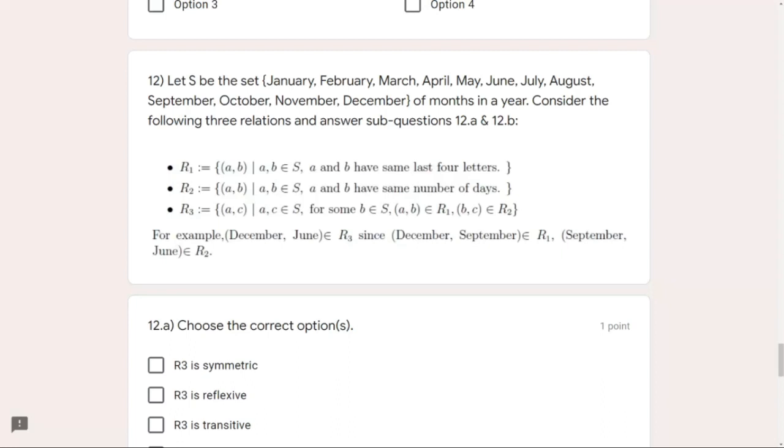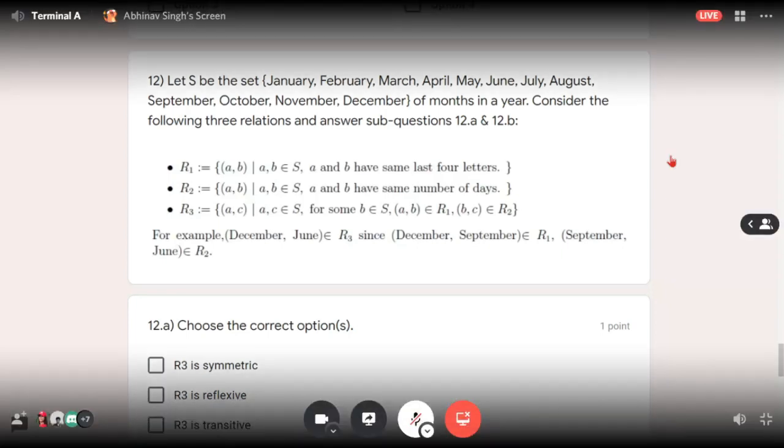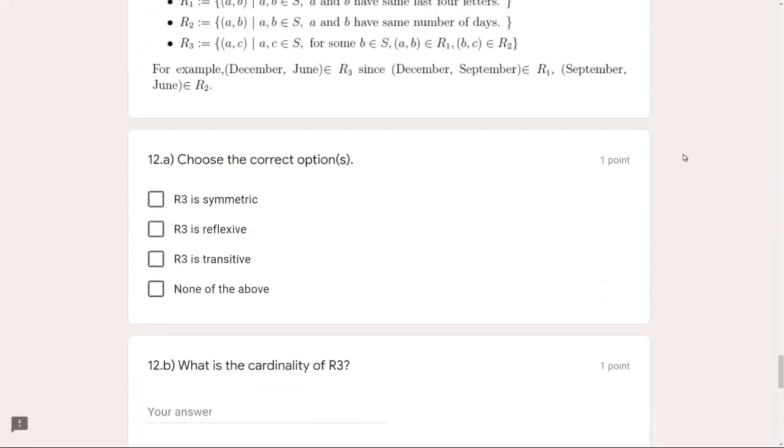So first of all, we have to choose whether or not R3 is symmetric. When would it be symmetric? If A, comma C exists in R3, then C, comma A should also exist in R3. If that happens for every month, then yes, it would be symmetric.